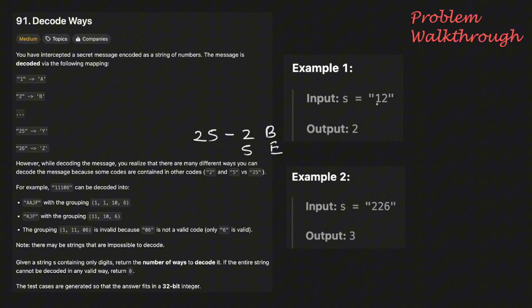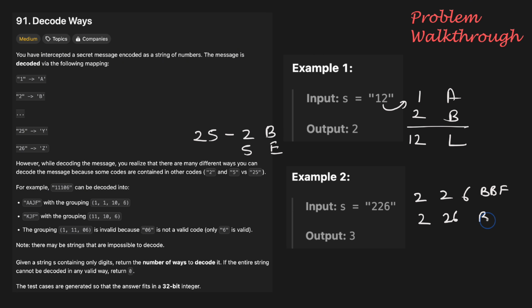Then in example 1, for the given numeral string 12, our output is 2 because 12 can be treated as 1 and 2, which will result in the string AB, or 12 itself, which will result in L. Hence, the total number of ways in this case will be 2. Similarly, in example 2, the given string can be treated as 2, 2, 6, which will result in BBF, or 2 and 26, which will result in B and Z, or 22 and 6, which will result in V and F. Hence, the total number of ways in this case will be 3.